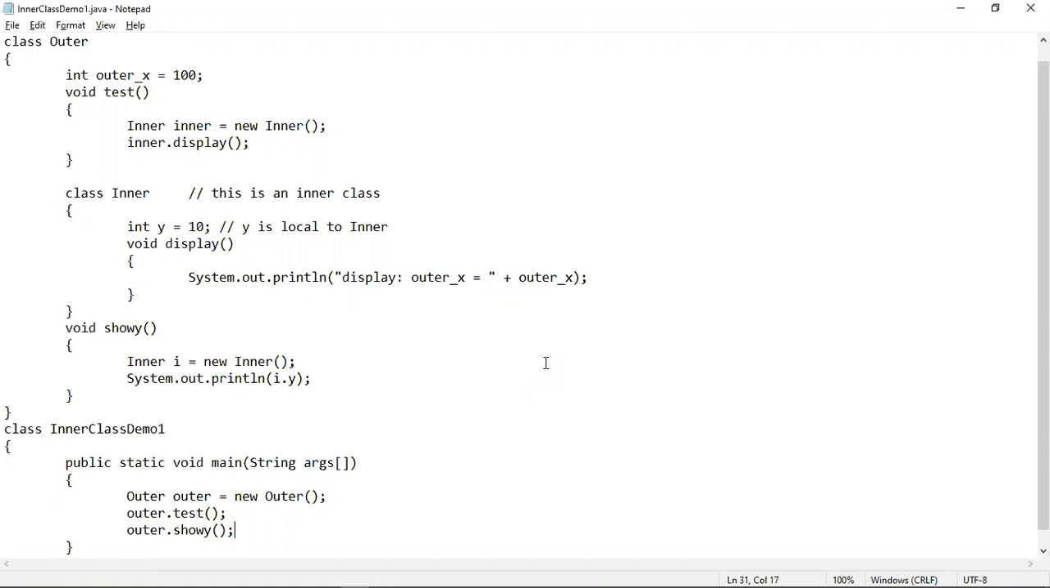Local inner class means that the inner class block is written inside the scope of some loops or methods. Here we have seen that we are writing the inner class inside the scope of an outer class. But if we write the inner class body inside the scope of some method or some loop, then we call that a local inner class. Let's understand this concept with a program.